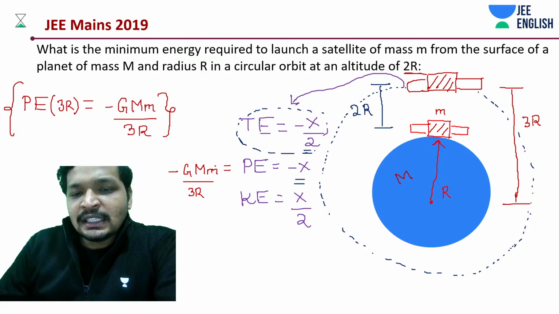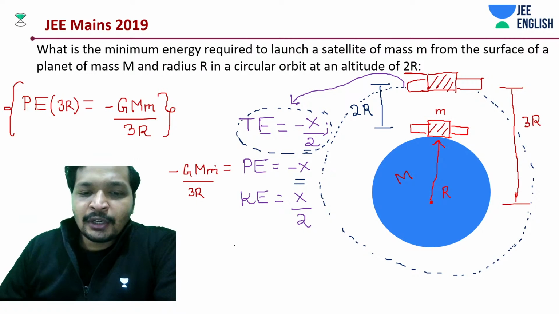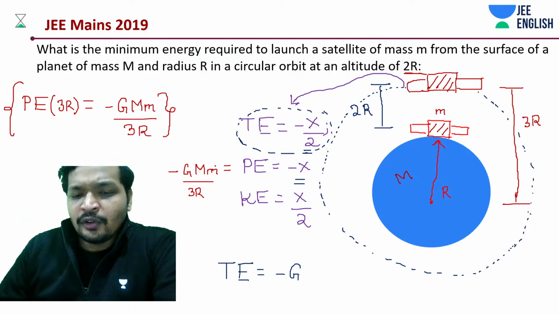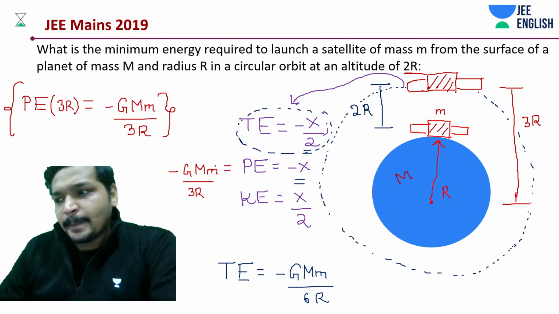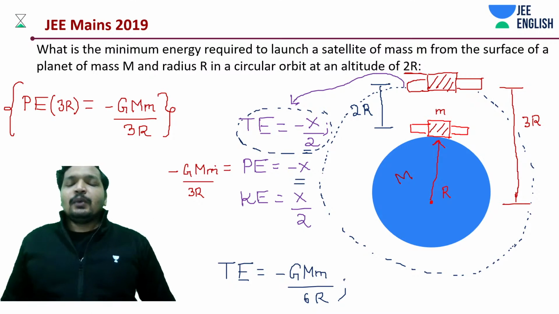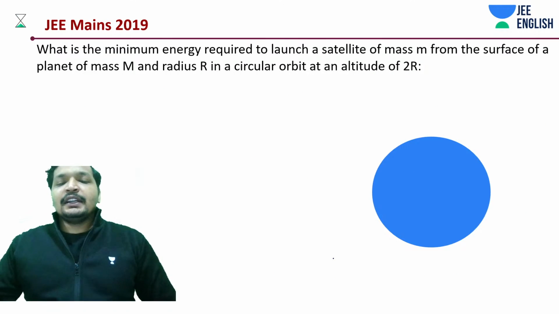So energy is going to be how much? We are only concerned about energy. Forget the way you typically work around what is the kinetic energy, what is the potential energy, etc. We are not worried about all of that stuff. It is minus GMm by 6r. Done. The major part of your problem is done. Why? This is just conservation of energy.